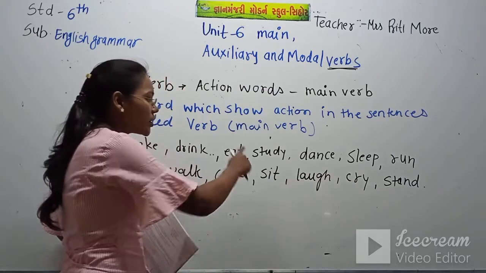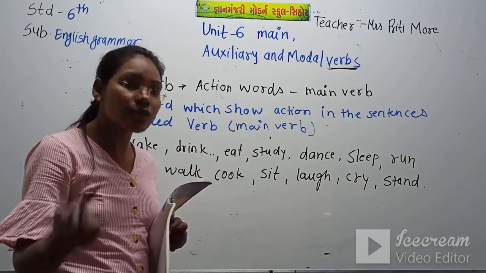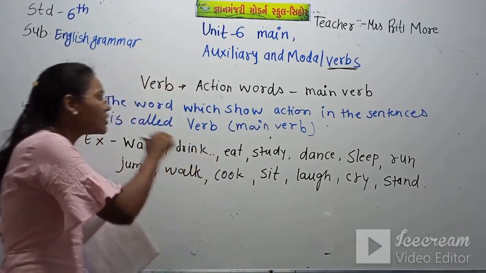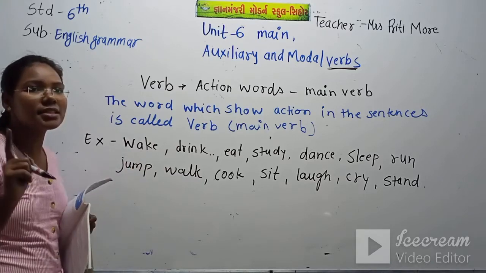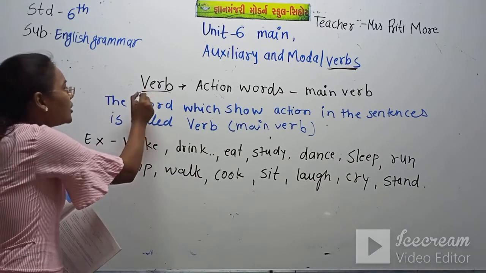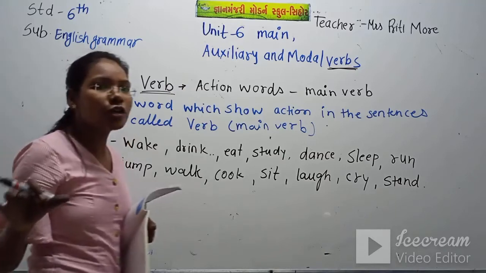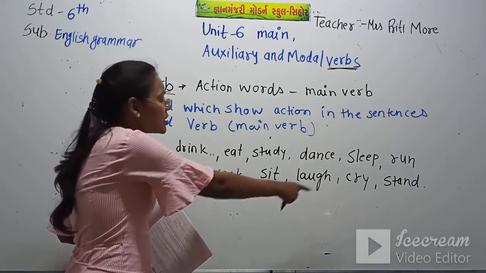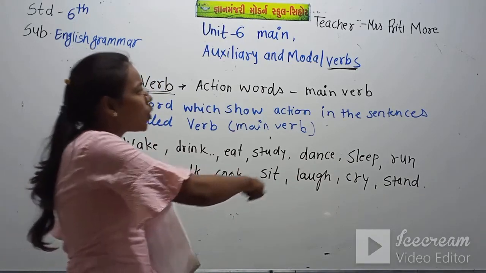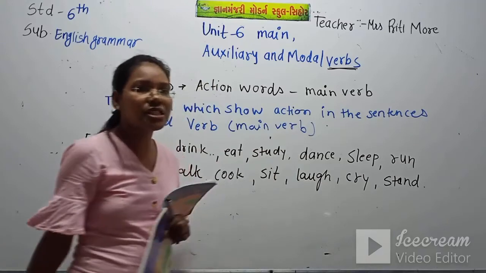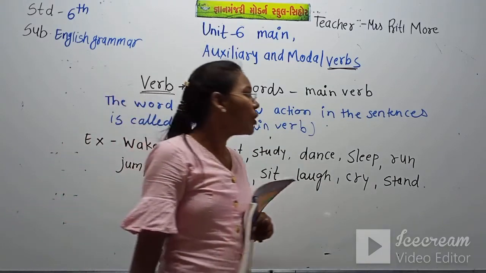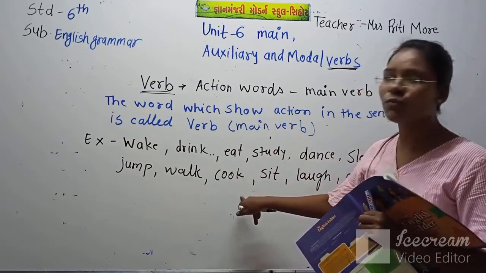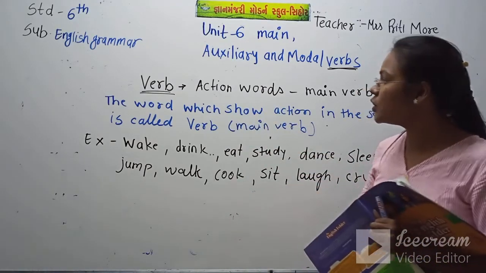All these words show action. Study: if you are doing something, it is your action. If you are dancing, dancing is your action. That means the word which shows the action in the sentence is called a verb. A verb also has a second name, action word, and these action words are called main verbs. Note down this definition and these main verbs in your notebook.